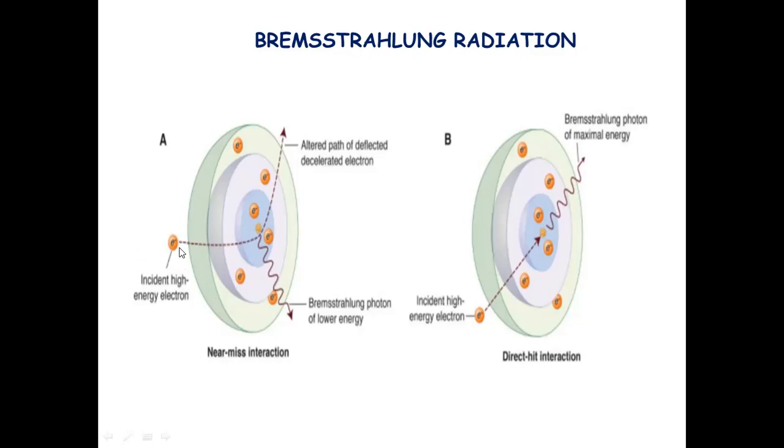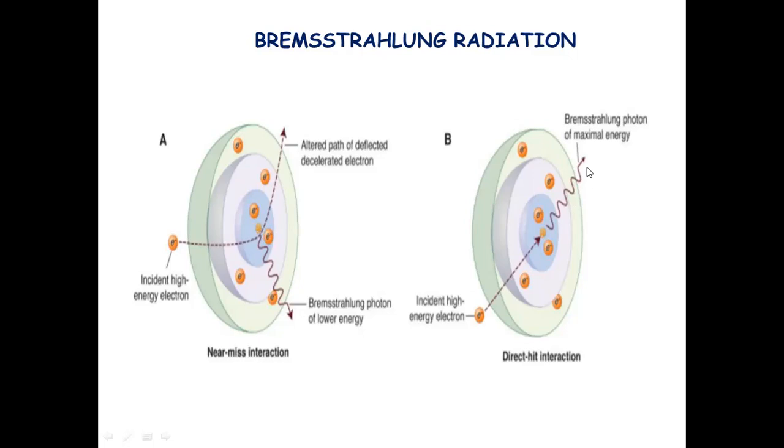In near miss interaction, whenever there is an incident high energy electron, it will try to hit the positively charged nucleus in the target. Sometimes it can go near the nucleus but does not directly hit it. It can go below or above the nucleus. So it will have an altered path of deflection, and a decelerated electron is produced. Since it does not directly hit and has low energy, it produces a Bremsstrahlung photon of low energy. Whereas in direct hit interaction, it has sufficient high energy to hit the nucleus directly, and it will produce a Bremsstrahlung photon of maximal energy.